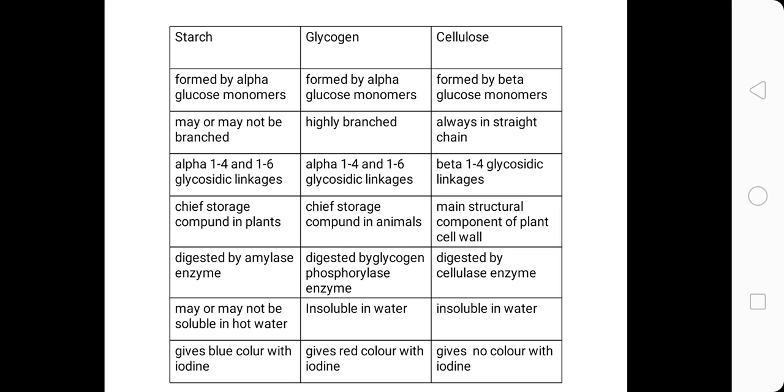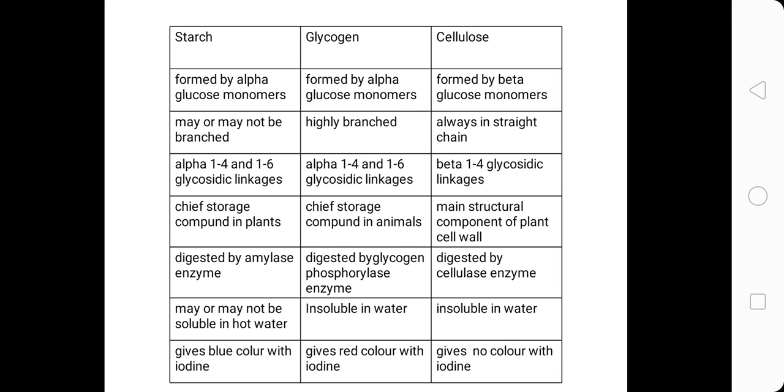We know that amylose is soluble in hot water while amylopectin is not soluble, while glycogen and cellulose both are not soluble in water. Now in the last point we will discuss the iodine test. Starch gives blue color with iodine, glycogen gives red color with iodine, and cellulose does not react with iodine, so it does not give any color.